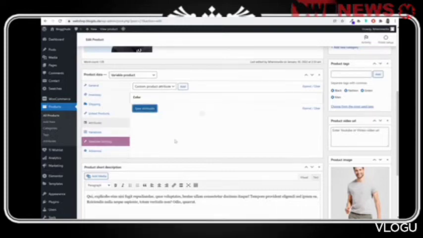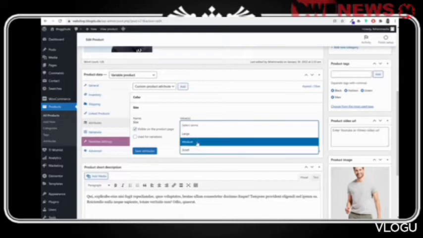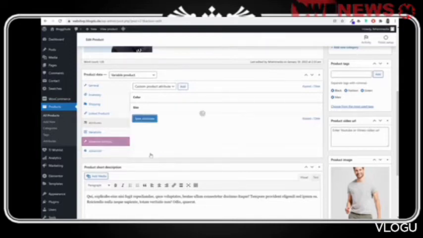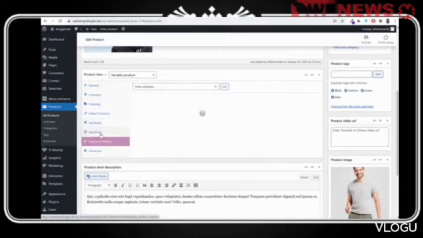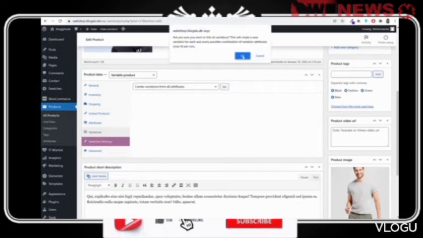Click on save attributes. Maybe it is also available in multiple sizes, so you can select this size, and maybe it is available in medium and large size, and again tick mark this thing used for variation. Now once you do this thing, you have to now go to variation, select this drop down and click on this option, create variations from all attributes, and click on go.